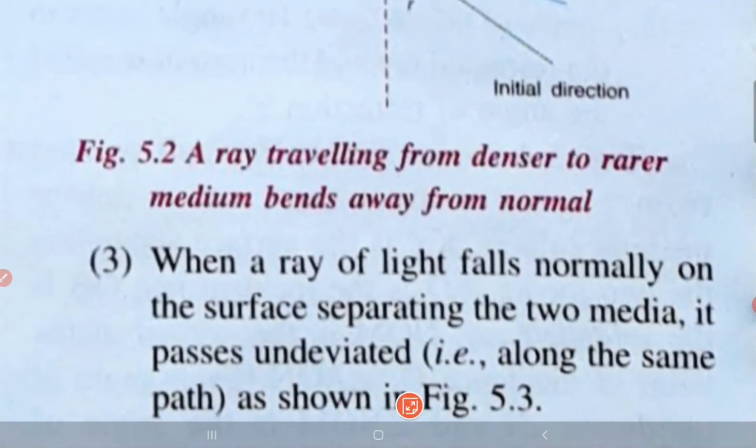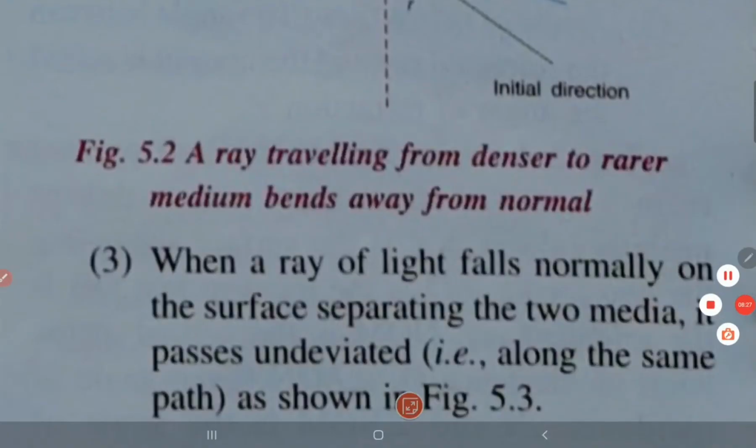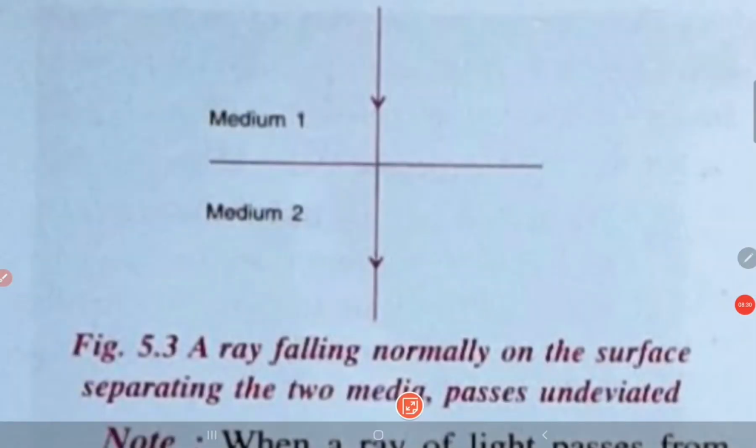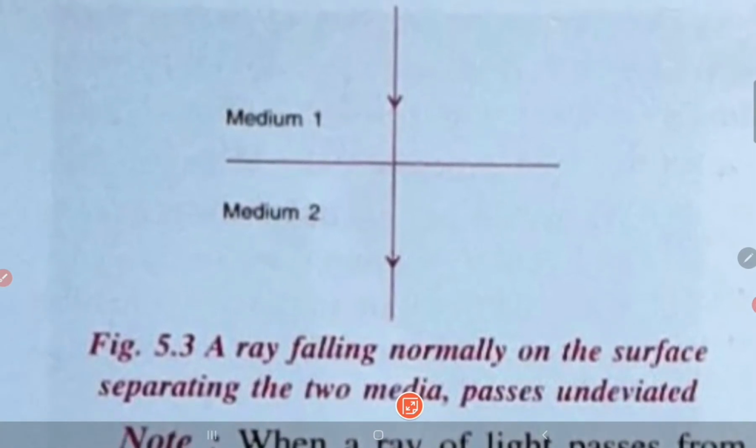So the third case now, when a ray of light falls normally on the surface separating two media, it passes undeviated, that is along the same path as shown in figure 5.3. So let us go to figure 5.3. Here you can see whenever the light is passing straight, such that it is coinciding with the normal, if I have drawn a normal like this, a dotted line, this incident ray overlaps the normal before striking the surface of separation. So under this condition, no refraction is taking place and the light goes straight. Fine, the light goes straight.